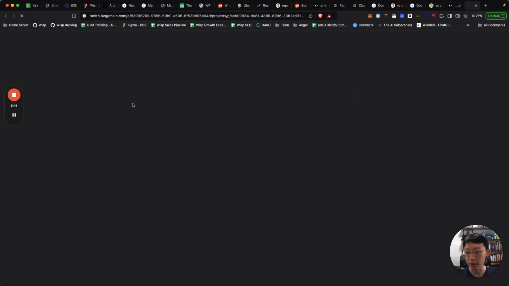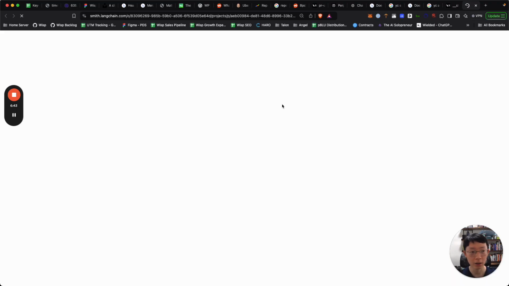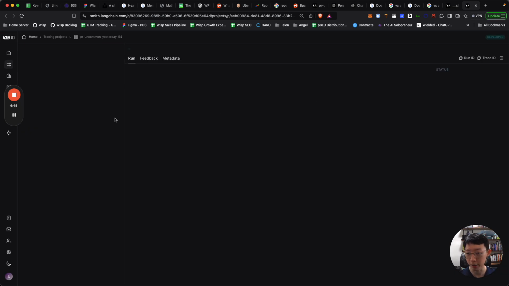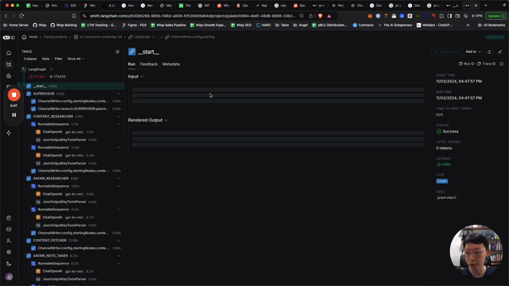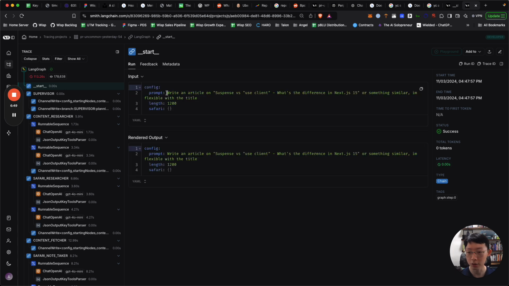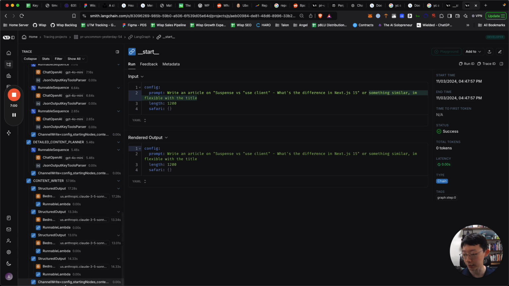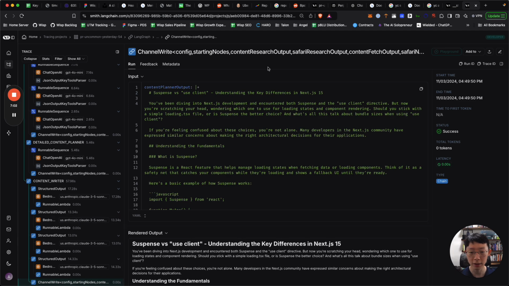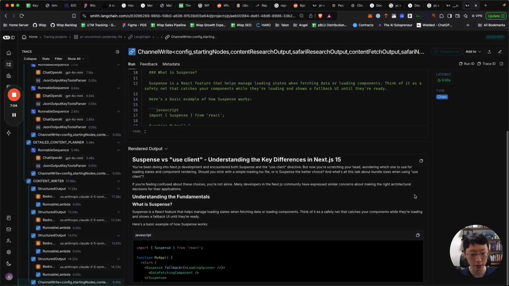Here's another technical example using the same agent. I'm going to show you the starting prompt, which is also very vague. I just said write about suspense and use client, what's the difference in Next.js, right? Again, I told it that I'm flexible with the title. So let's take a look at what the output looks like.